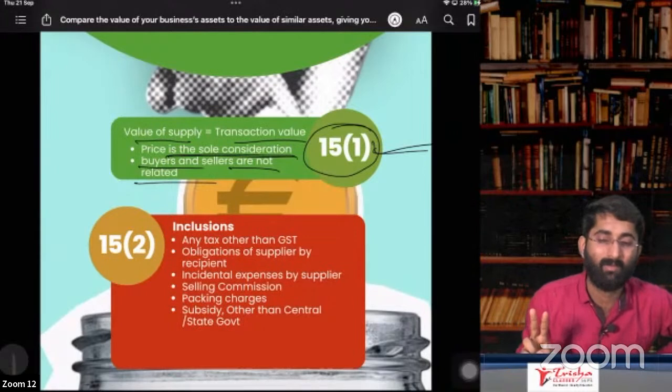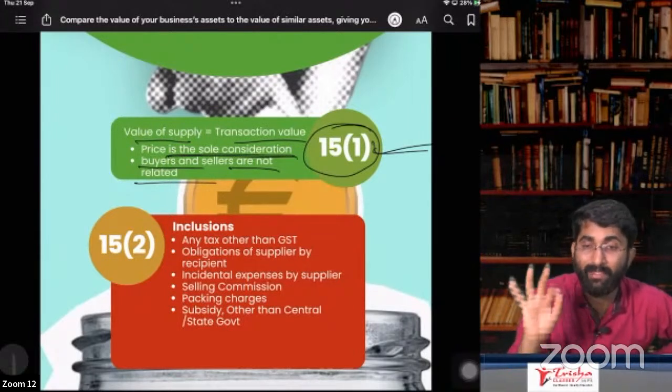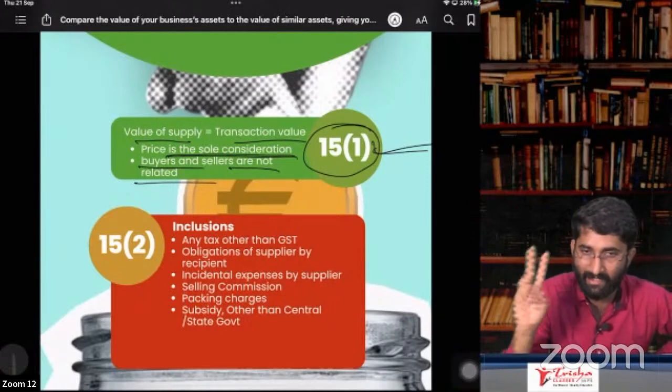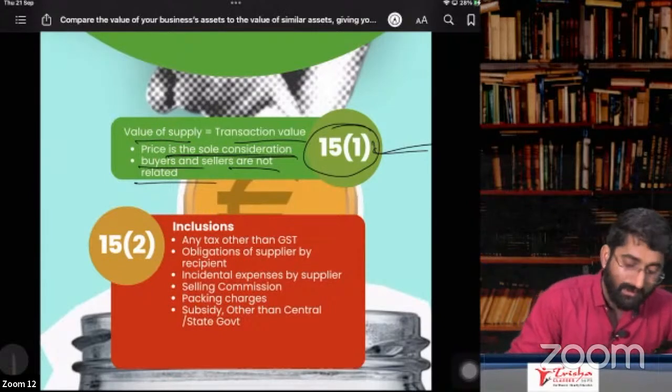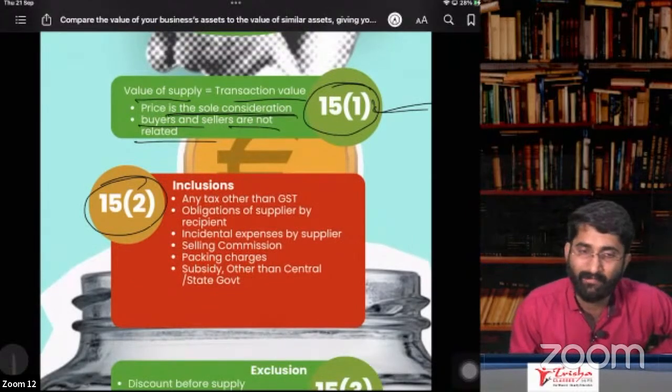And the second important one is the buyer and seller should not be related parties. Section number 15, subsection 2 says that there are some inclusions in the value of supply.